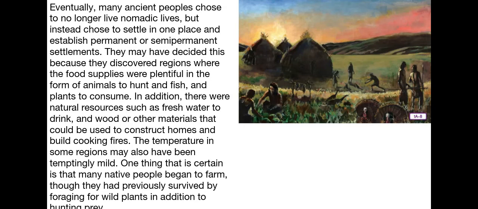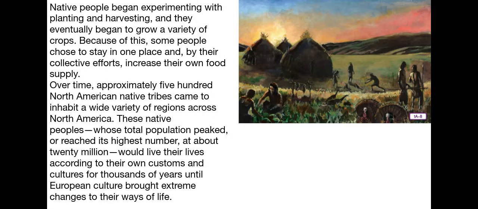One thing that is certain is that many native people began to farm, though they had previously survived by foraging for wild plants in addition to hunting prey. Now they're farmers. Native people began experimenting with planting and harvesting, and they eventually began to grow a variety of crops. Because of this, some people chose to stay in one place and, by their collective efforts, increase their own food supply. Over time, approximately 500 North American native tribes came to inhabit a wide variety of regions across North America.